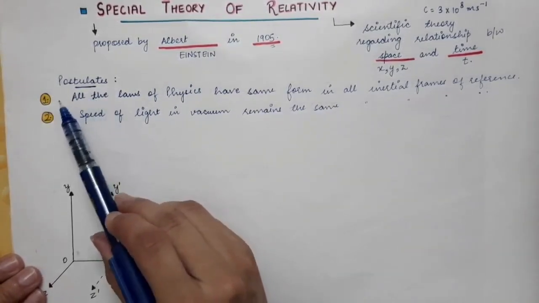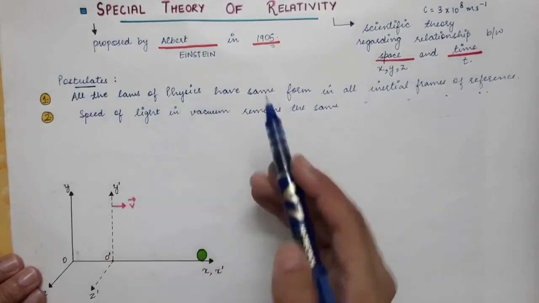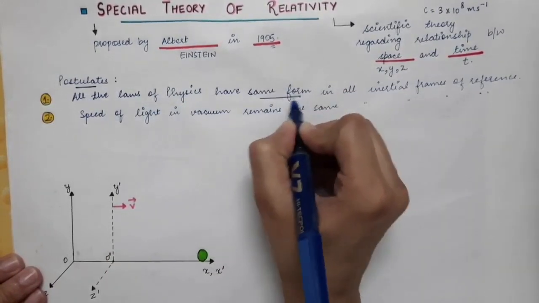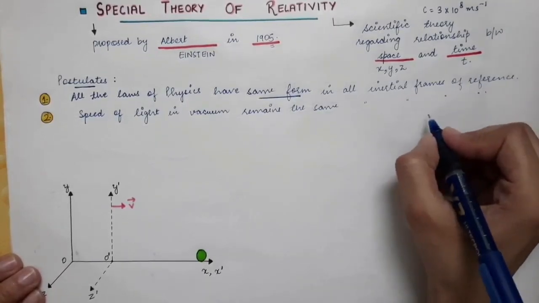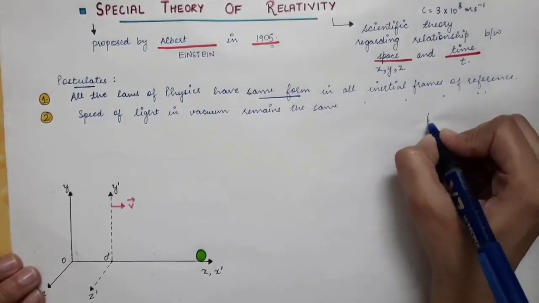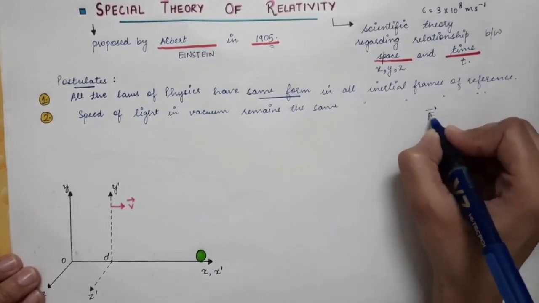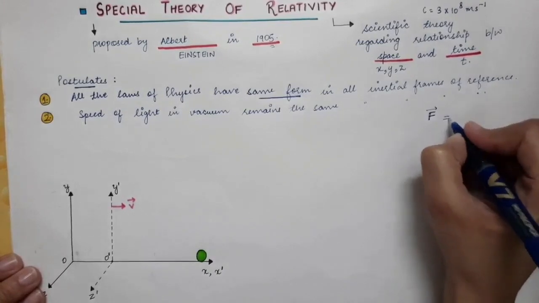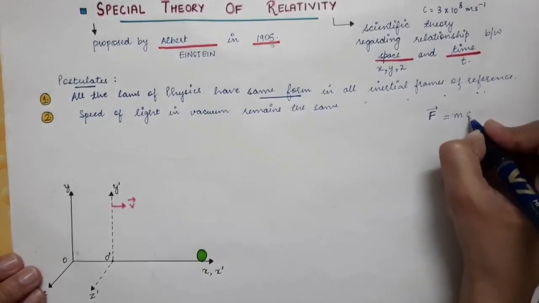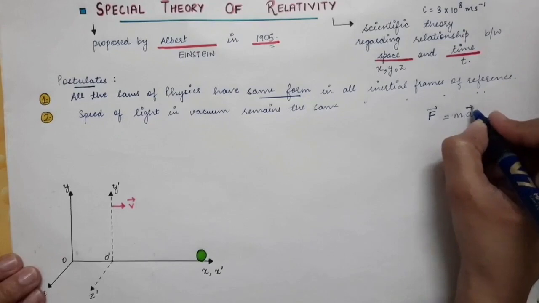So what do we mean by the first postulate? That all the laws of physics have the same form. For example, take Newton's second law. It says that the force acting on any object is given by the mass of the object times its acceleration.